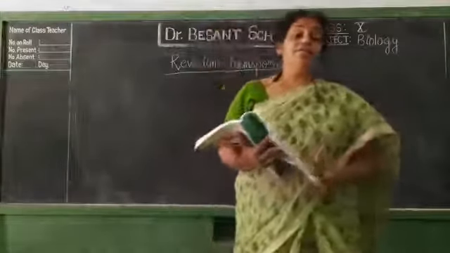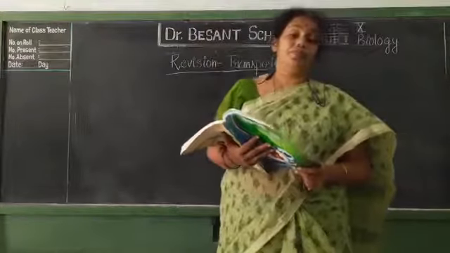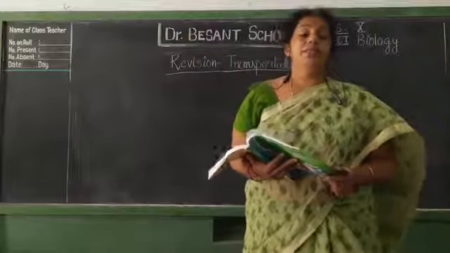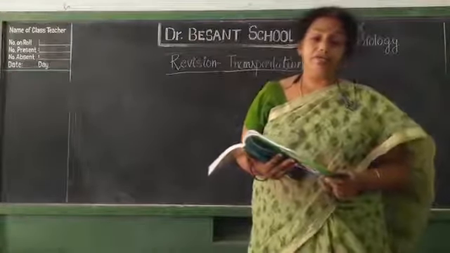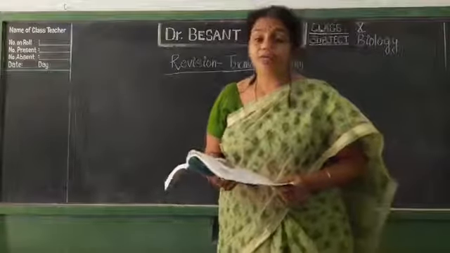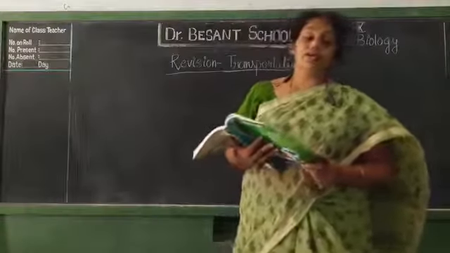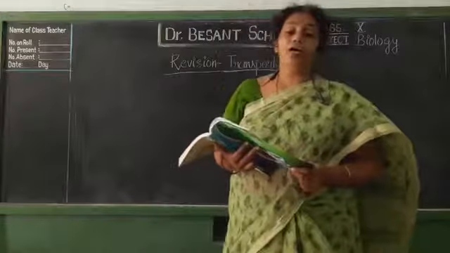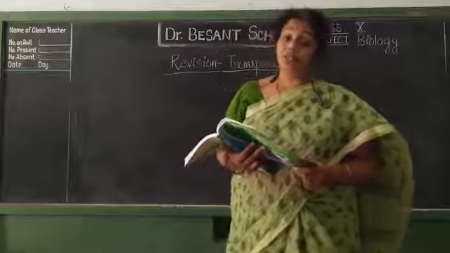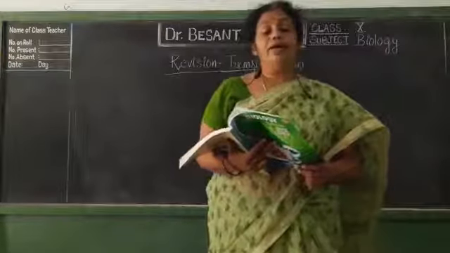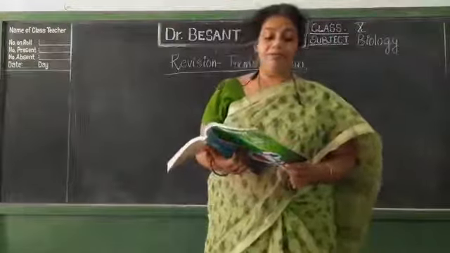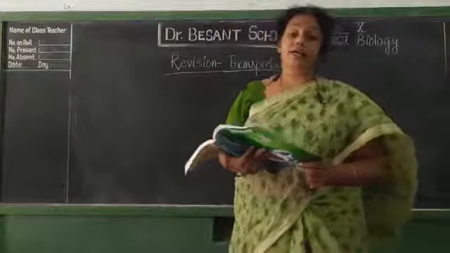To the right atrium, from where does the blood come? Yes, from the body parts by the superior and inferior vena cava. From the right atrium the blood flows into the right ventricle through the atrioventricular aperture, which is guarded by the AV valve, that is the tricuspid valve.